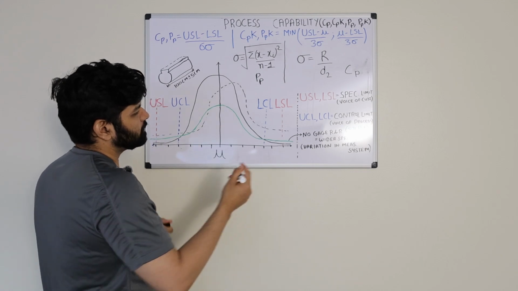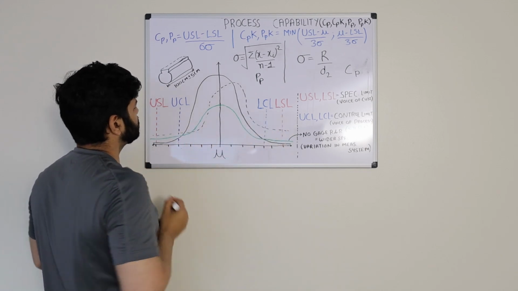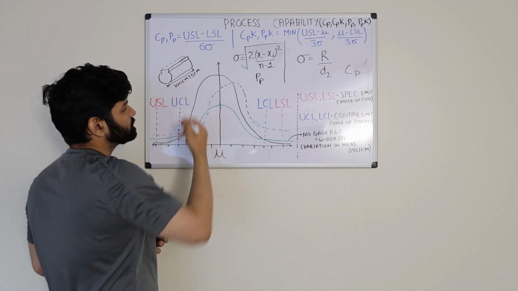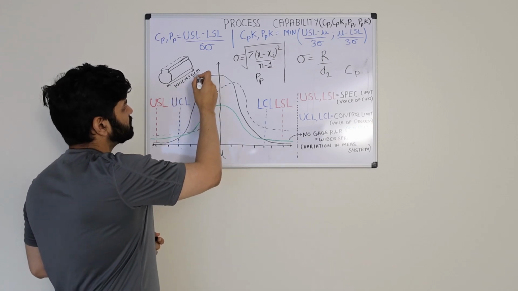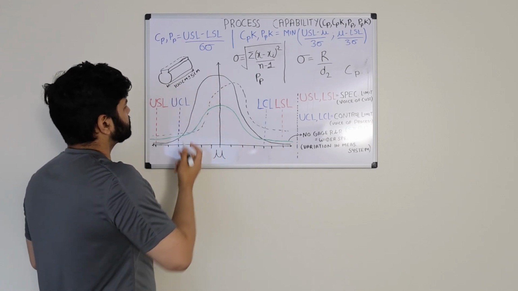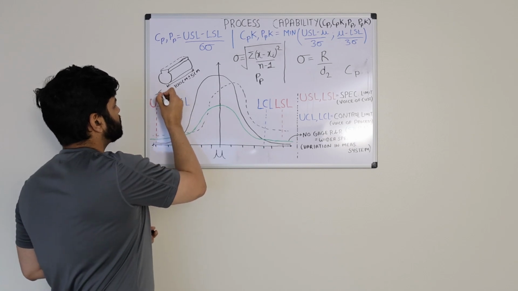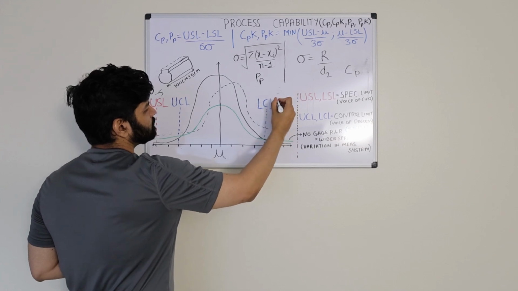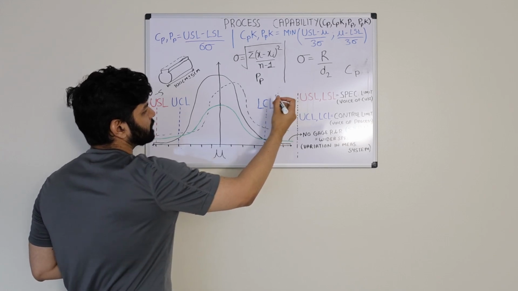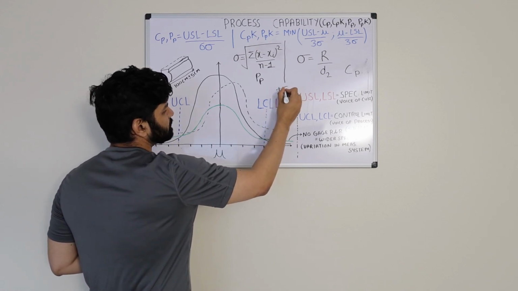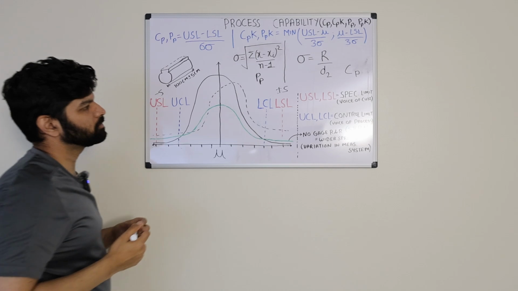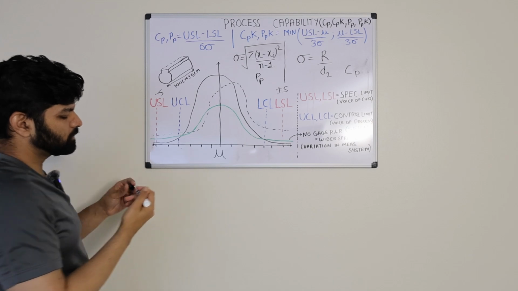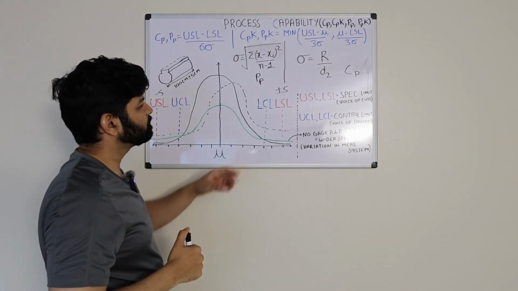So as you can see over here, this is the LSL, this is the upper specification limit. The specification limit is essentially the voice of the customer, so 100 centimeters plus or minus 5 centimeters. So we can say this is minus 5 over here, and this is plus 5. It should be USL over here. I'm sorry about that, but let's consider 5 over here and minus 5 over here. So it should be upper specification limit on that side and lower on this side. I apologize for that mistake.